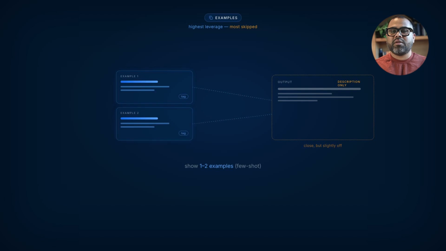Examples are the highest leverage part of all of this, and the part most people skip. If you can show the model one or two examples of the outputs you want, it will match them more closely than any amount of description you could ever give. This is sometimes called few-shot prompting. It works because the model is fundamentally a pattern matcher. Show it the pattern, it follows the pattern.